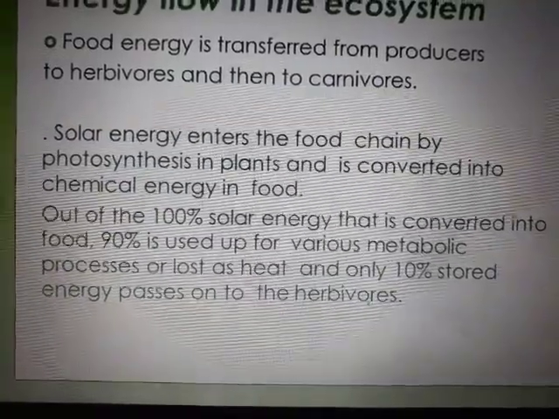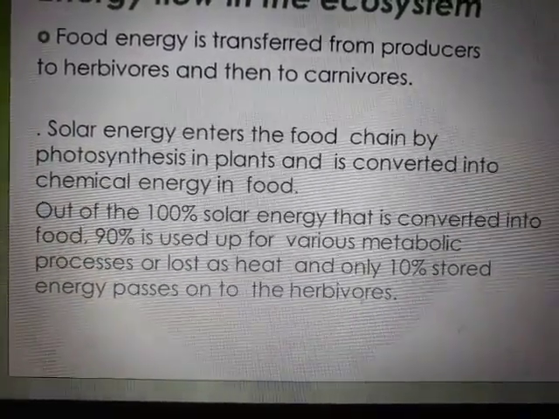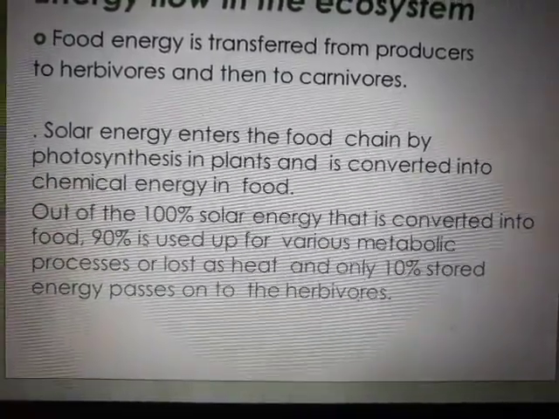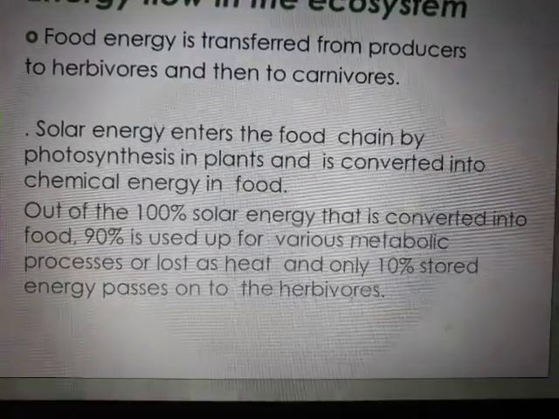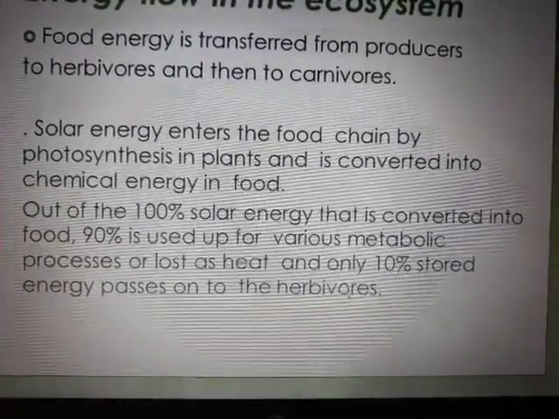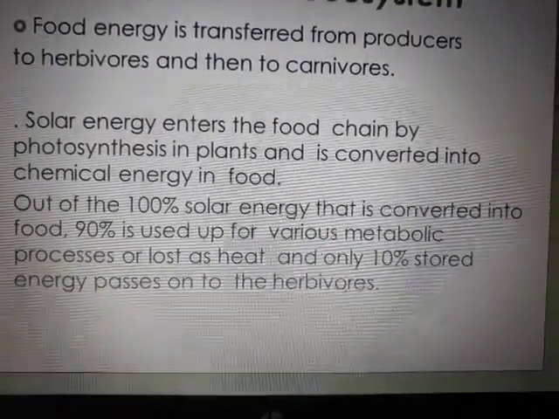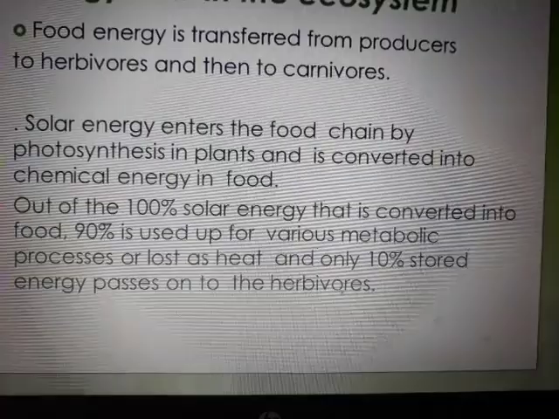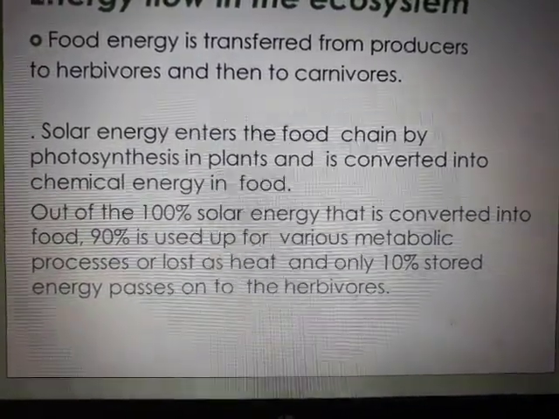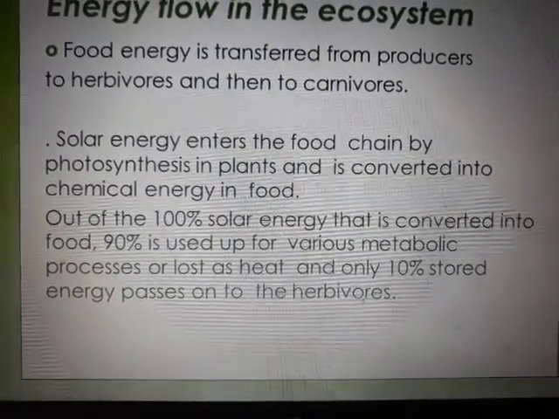So 90% only is going to be used for the metabolic processes. Metabolic processes means respiration, photosynthesis, transportation of food and minerals, and digestion. 90% is going to be used up for metabolic processes or lost as heat, and only 10% is stored as energy. So 90% will be used up and only 10% is stored in the plants.